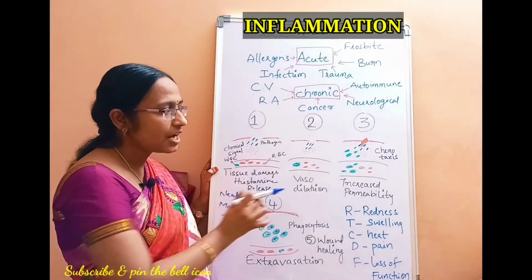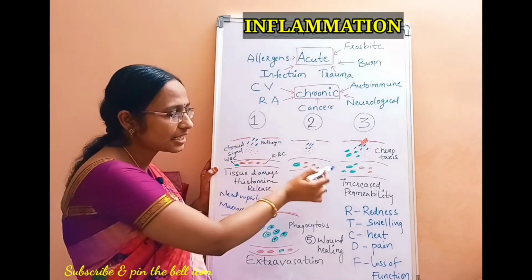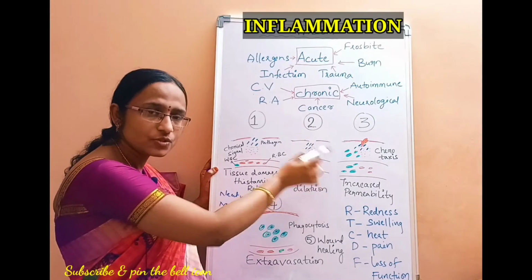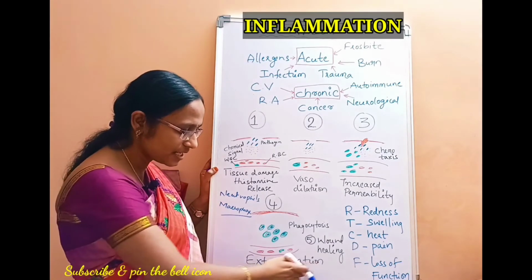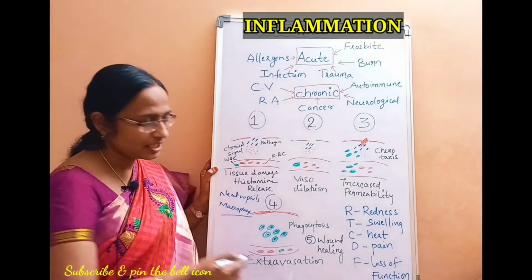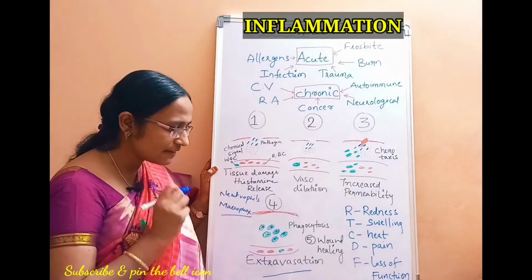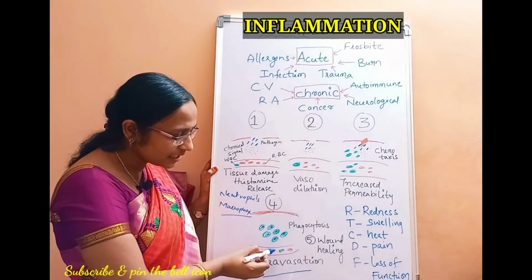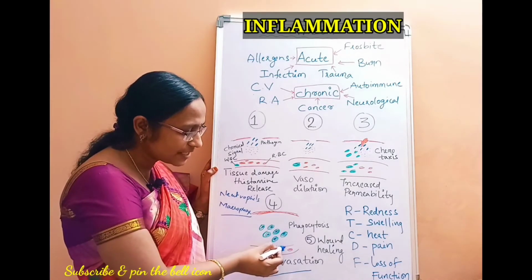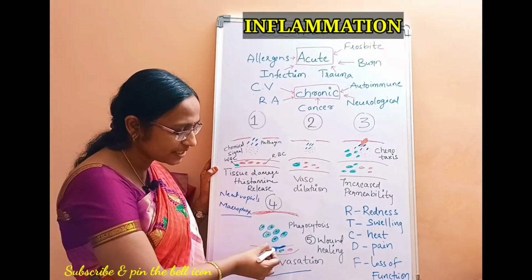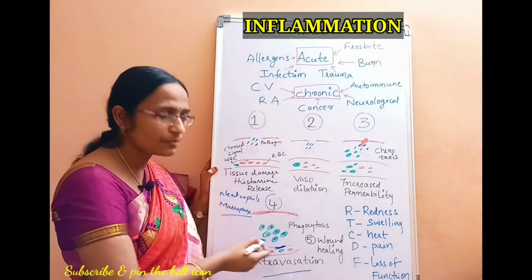All are fine. Now a very good number of leukocytes or neutrophils are migrating into the tissue space where exactly the tissue damage has happened. This phenomenon is called extravasation. This is a very important step of the inflammation. So in extravasation, what happens? Whatever leukocytes, whatever neutrophils are there, they first attach to the epithelium. The blood vessel capillary is made up of epithelium.